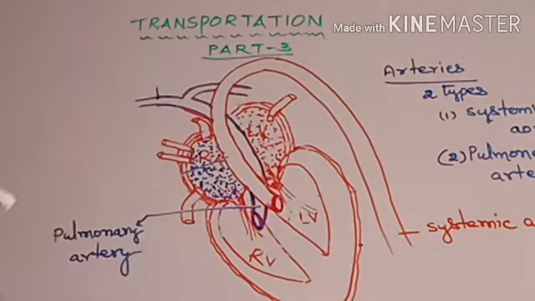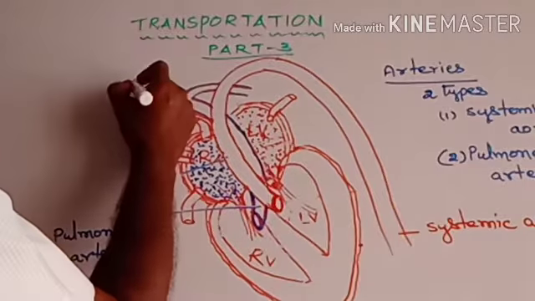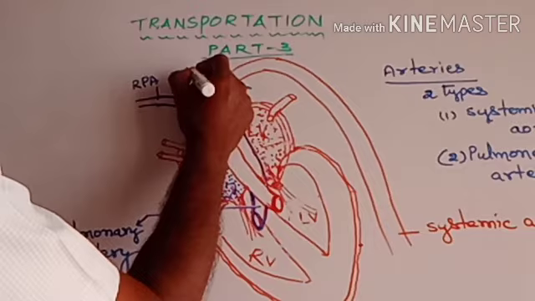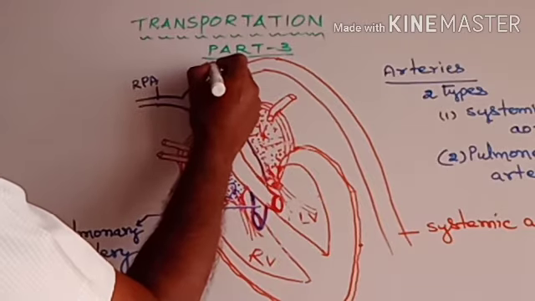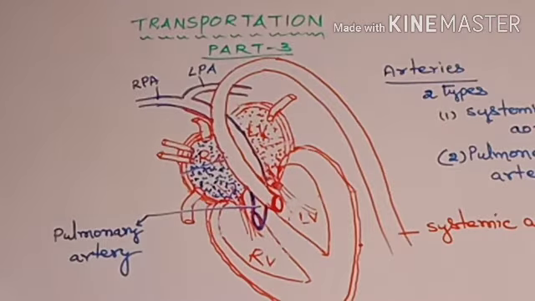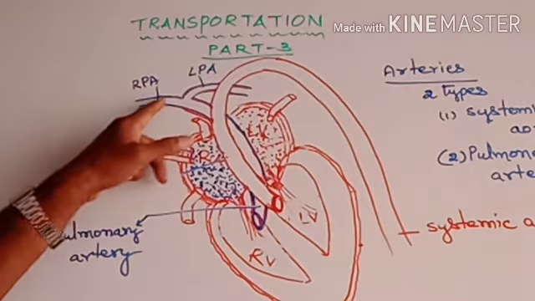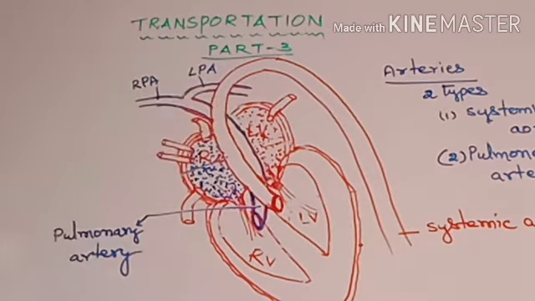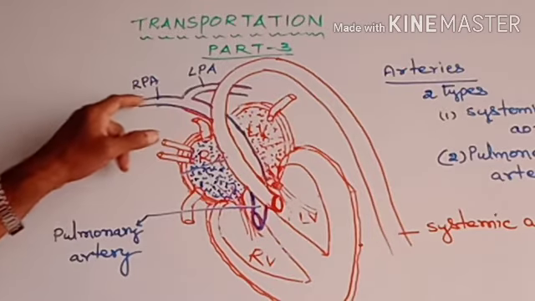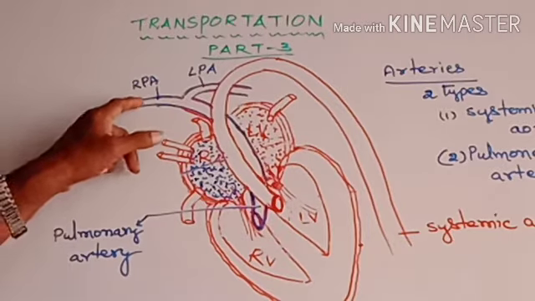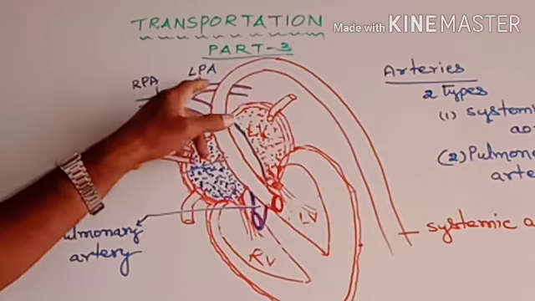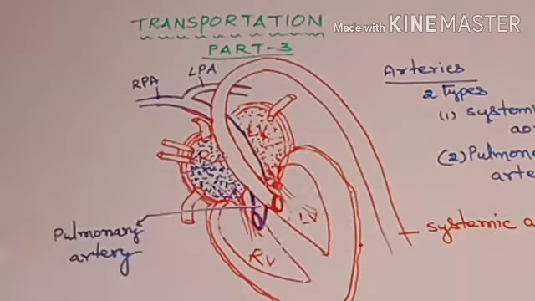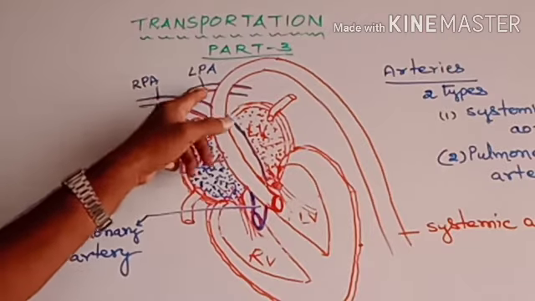First one, right pulmonary artery. Second, left pulmonary artery. Both the right pulmonary artery and the left pulmonary artery open into the lungs. The right pulmonary artery opens into the right lung. The left pulmonary artery opens into the left lung.